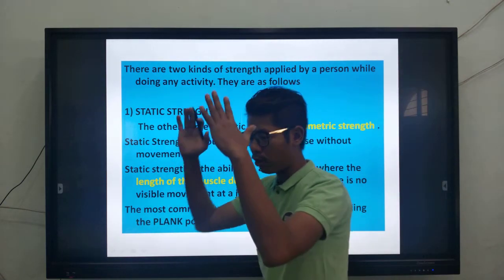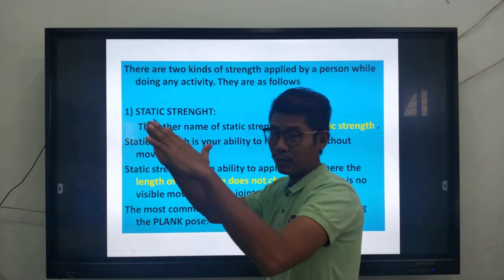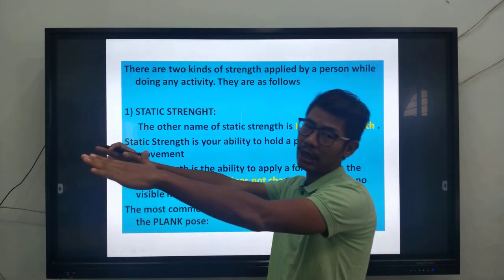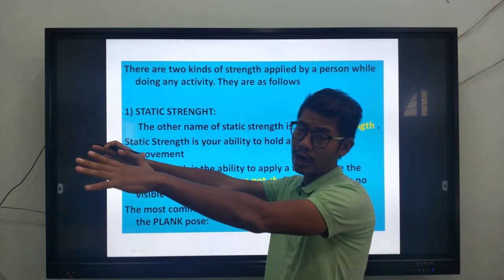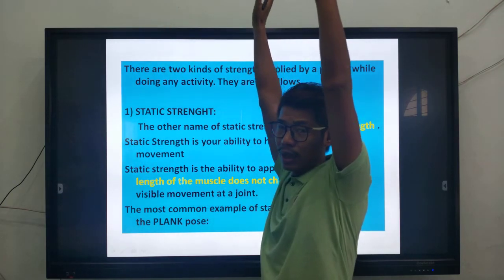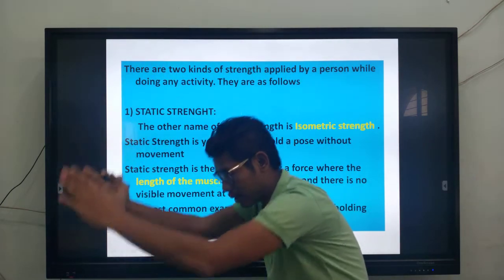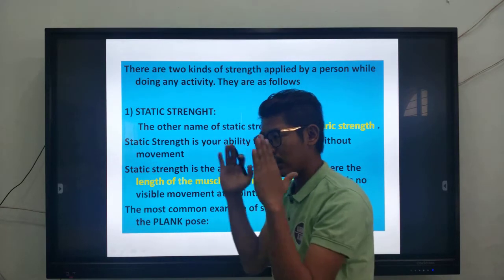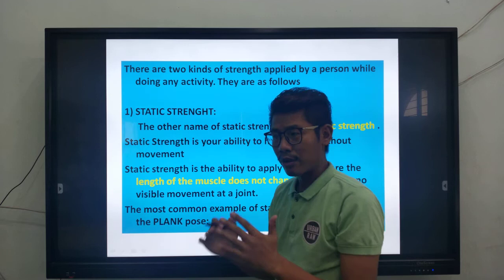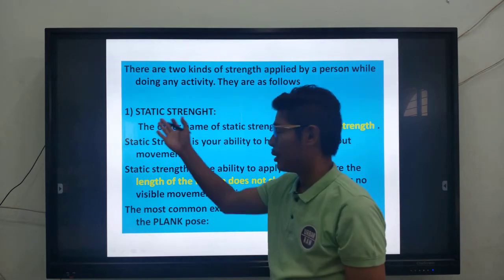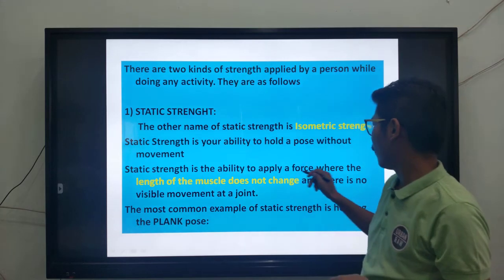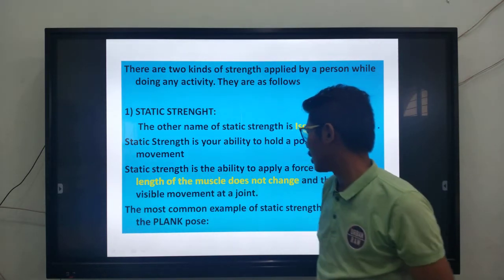You are supposed to hold a position, and depending upon what pose you hold, you need different energy. If I hold this pose, I require less energy. If I hold it in this position, I require more energy. And if I do the plank position, I require more energy. You are in one position and you are applying energy. That is called static strength, the ability to apply a force where the length of the muscle does not change.